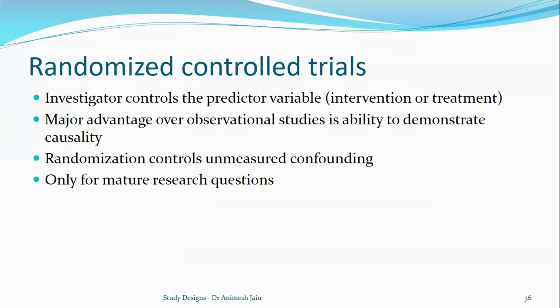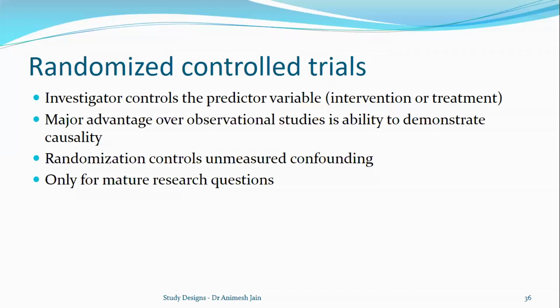And one of the best known studies for this experimental studies is randomized controlled trials, or RCTs. Now here, the investigator controls the predictor variable. That means whatever is my intervention or treatment, I control it and I decide how it will be. The major advantage is that you have the ability to demonstrate causality. That means this is already there and this will lead to that.